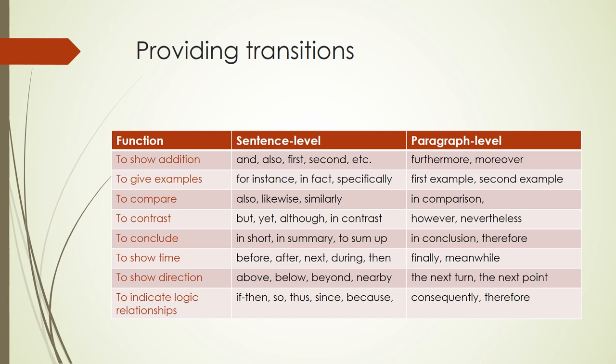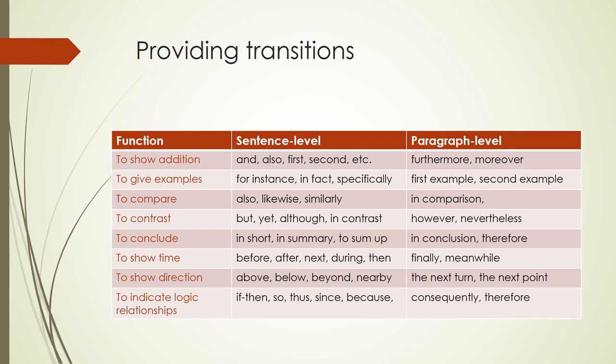First, sentence-level transitions tend to be small, simple words that signal connections between phrases, clauses, and sentences. Skilled writers use transitions with care, making sure, for instance, not to use consequently when also would be more precise. For consequently signals logic, while also indicates simple addition.